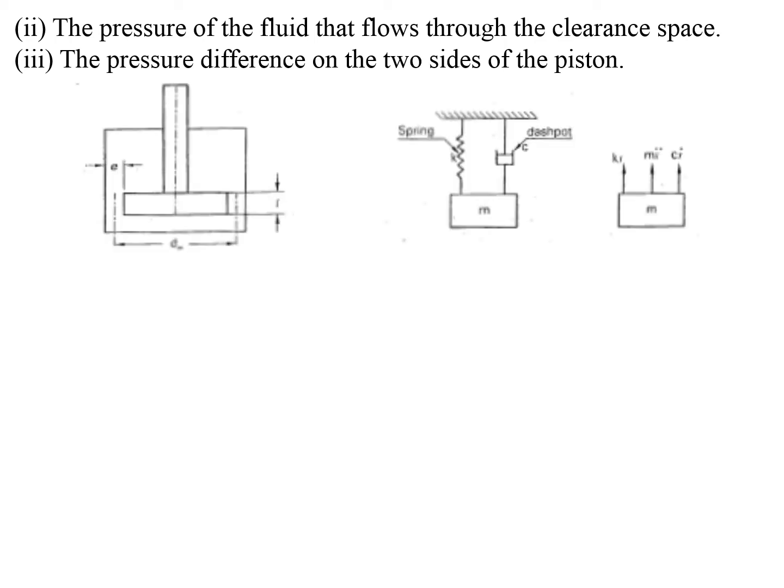You can see in the figure a piston and cylinder assembly with viscous fluid in between, and because of this viscous fluid it acts as a damper and offers resistance to the vibrating body.